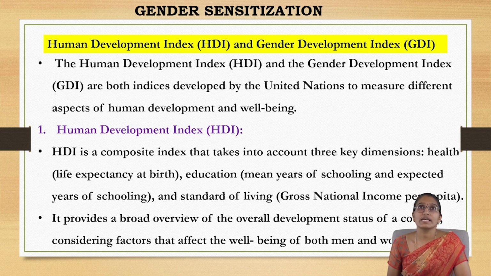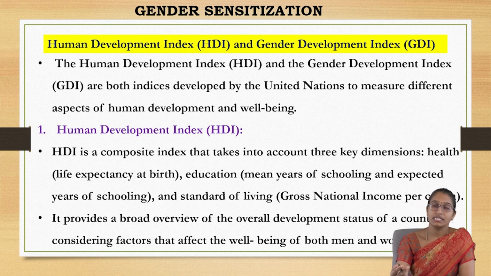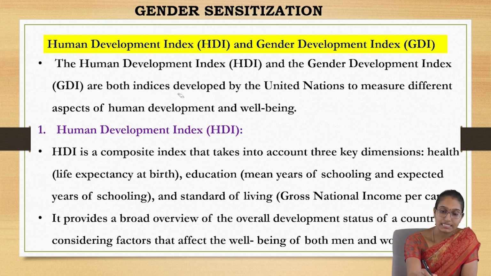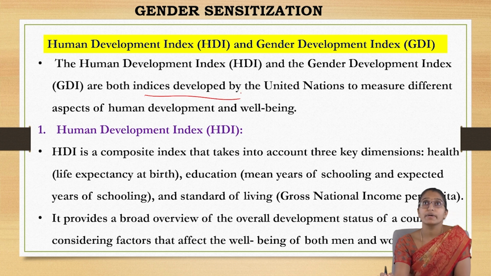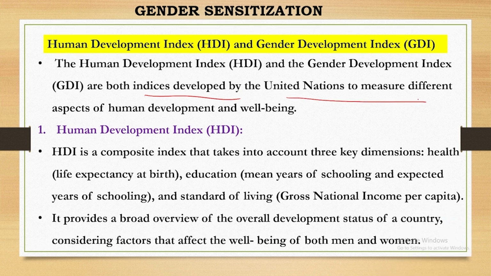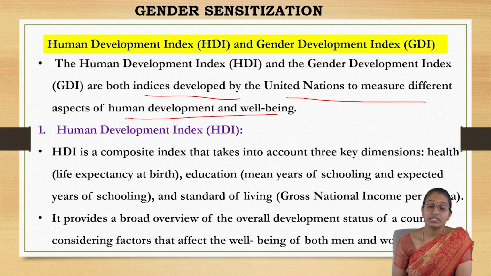Let us quickly revise these. Both the HDI, the Human Development Index, and the Gender Development Index are indices developed by the United Nations to measure different aspects of human development and well-being, using different key factors. Let us first come to the Human Development Index.